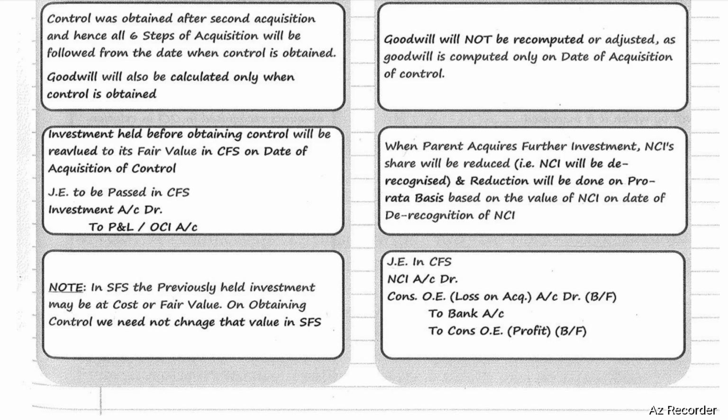Journal entry in CFS will be: non-controlling interest account debit, consolidated other equity account debit, that is, the loss on acquisition. It will be the balancing figure, to bank account. The difference will be transferred to consolidated other equity. If it is profit, it will be credited. If it is loss, it will be debited in CFS.